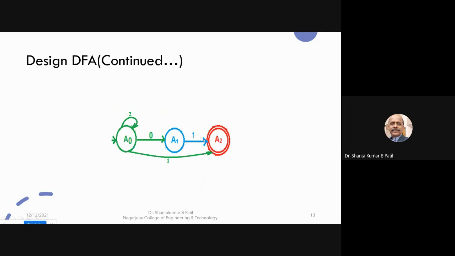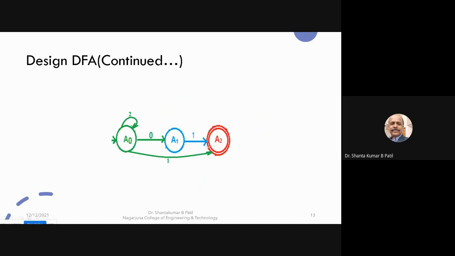From this finite automata, I can easily make out that this is the state which accepts the symbol 2. This is the state which accepts the zeros, and this is the state which accepts the 1. This point is called the accepting, and this point is called the initiation. The line between accepting and initiation is called the transitions on the different symbols. So from this I come to know that this is the acceptor for 2, this is the acceptor for 0, and from these two arrow marks I come to know that this is the acceptor for 1.